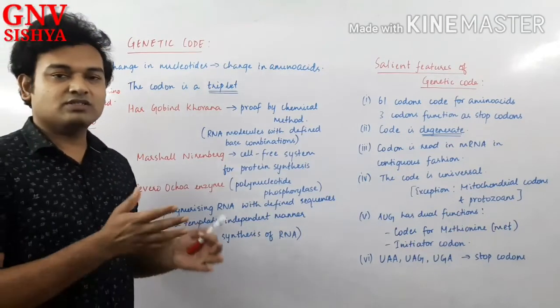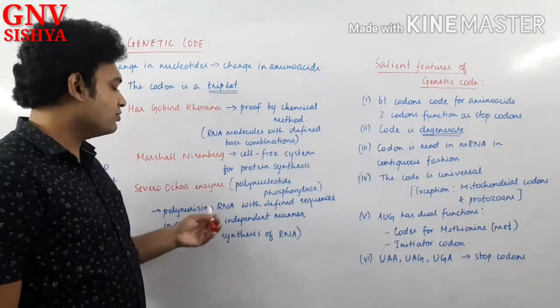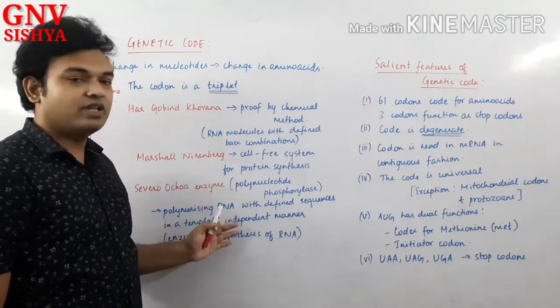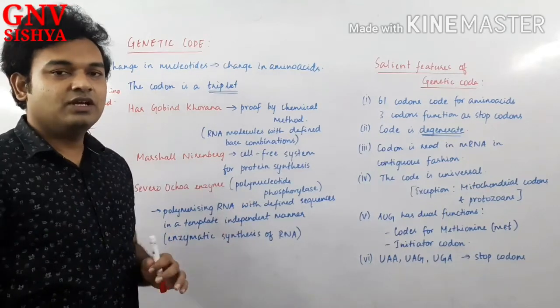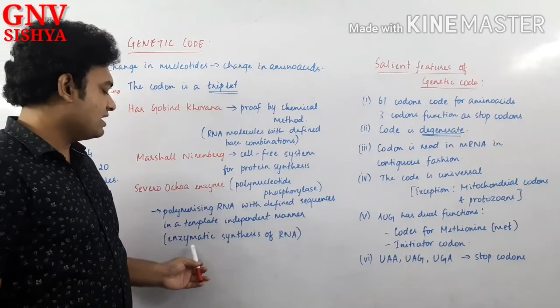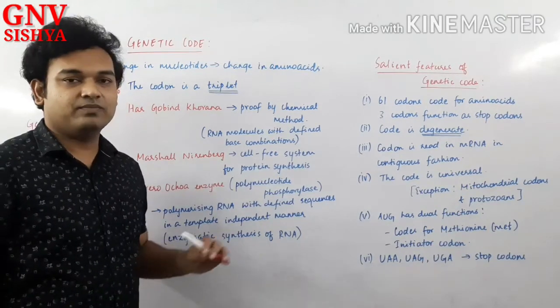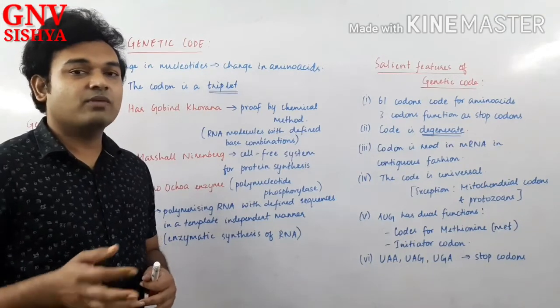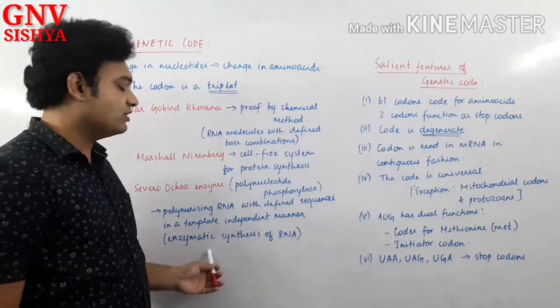So without the process of transcription, they were able to synthesize RNA, and with the help of that, they were able to check the amino acid sequences. Are you able to understand? This is called the enzymatic synthesis of RNA, not transcription. Transcription is synthesis of RNA from DNA. This was carried out in the laboratory.